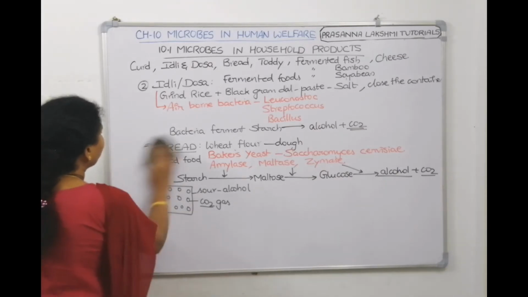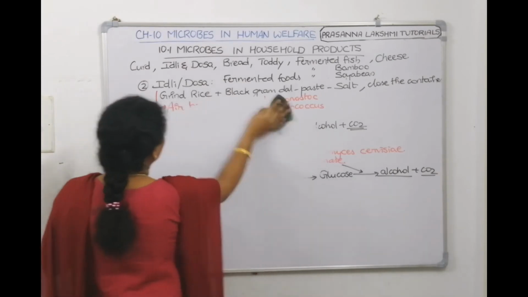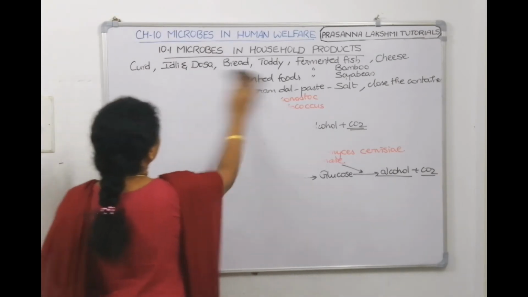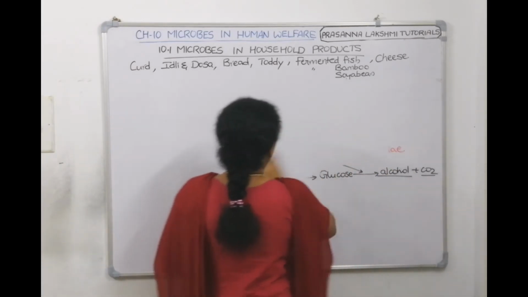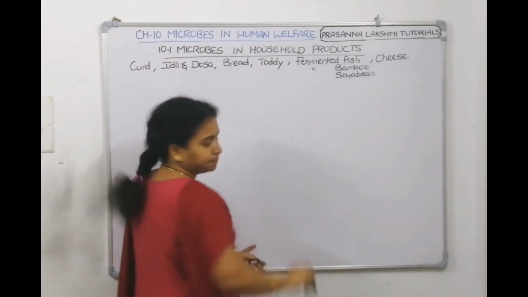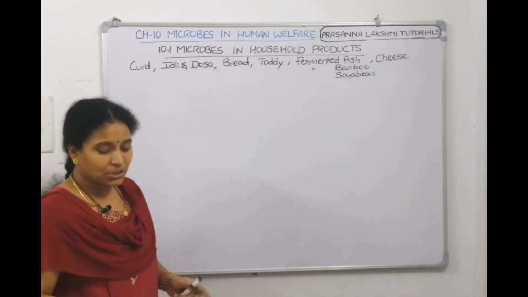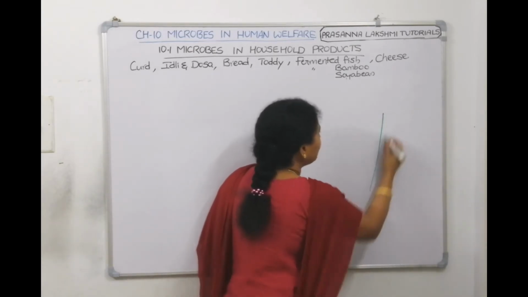So our fourth product is toddy. I told you that toddy is a traditional fermented drink available in southern India, and they extract it from palm trees. In villages, did you see the toddy palm tree?